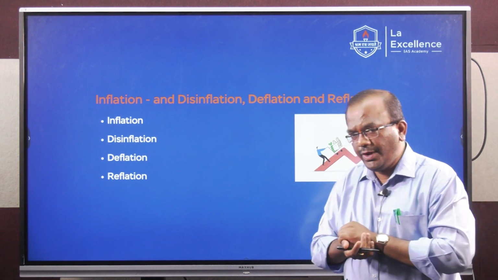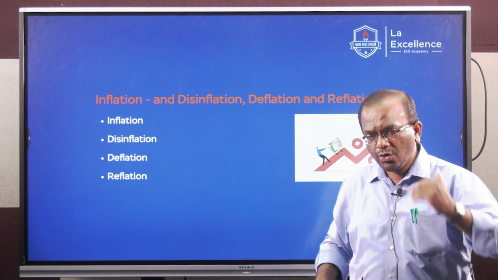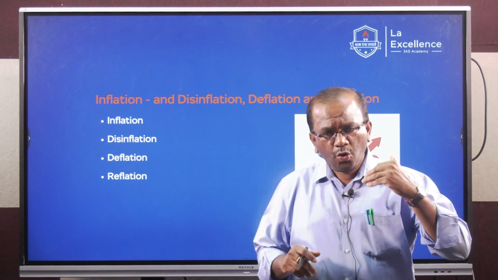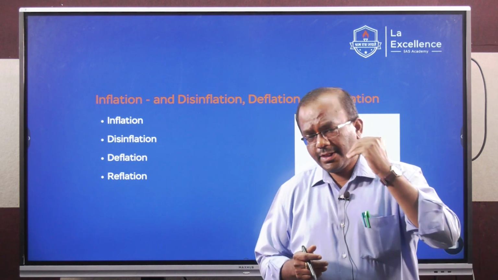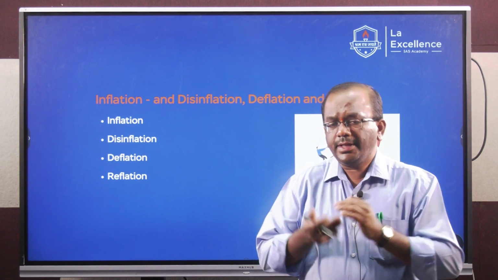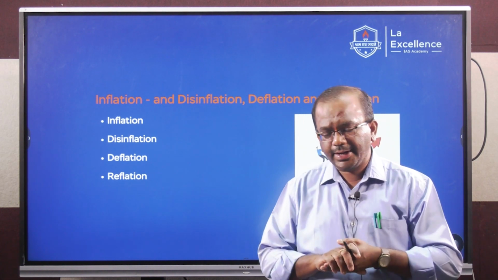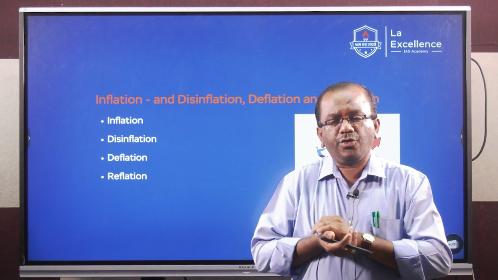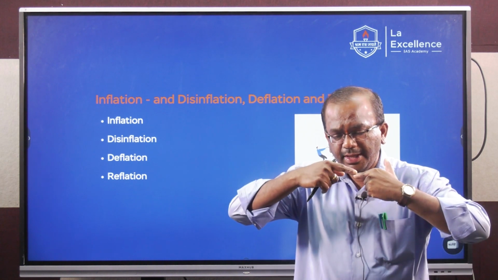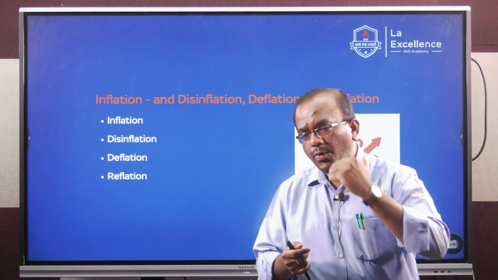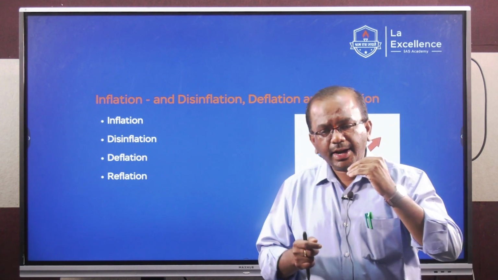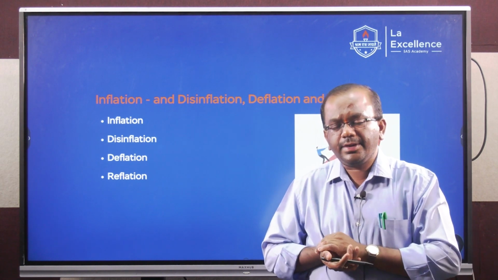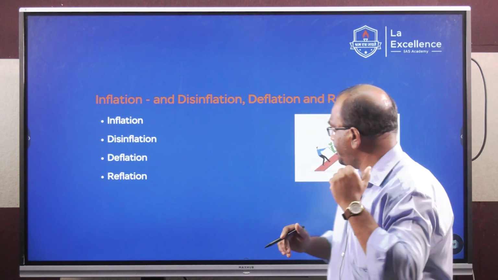Now let me come to this, students. Inflation, we'll have simple definitions of each concept. What is inflation? Inflation is a consistent increase in the price of goods and services over a period of time. Suppose today the price of 1 pen is rupees 5 and let's say tomorrow it becomes rupees 8. So that is not inflation. What is inflation? Inflation is a consistent increase in the price of goods and services. It is an increase in the price of goods and services over a period of time which remains unchecked. That is, you are not able to check the increase in the price of goods and services.